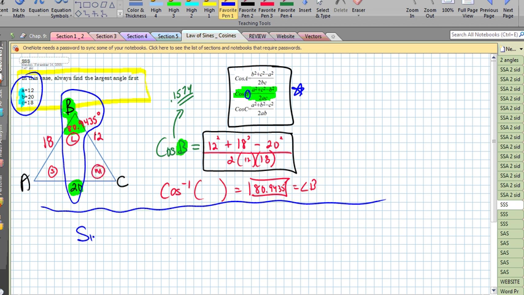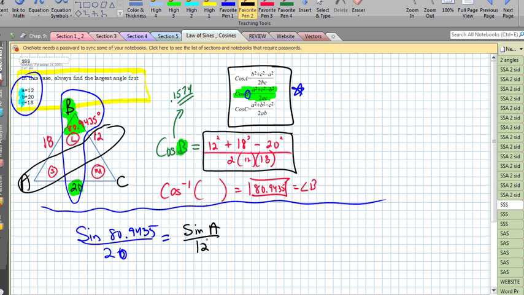So at this point, I'm going to use the law of sines, which says the sine of 80.9435 all over the side opposite, which is 20, is equal to what? The sine of A all over little a, or the sine of C all over little c. Well, let me find A first. So that's going to be the sine of A all over 12.